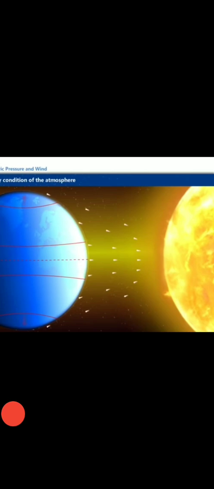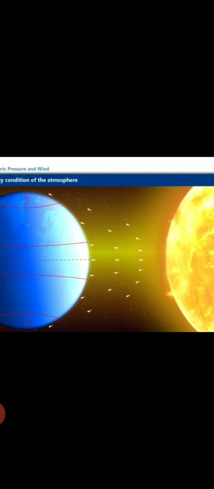Now, the second thing it is affecting is how big an area there is. This blue color is showing our Earth, and the yellow color is the hot Sun. As you see, the bulge of the Earth is quite near the Sun, and the distance between the Earth and Sun is very less there.